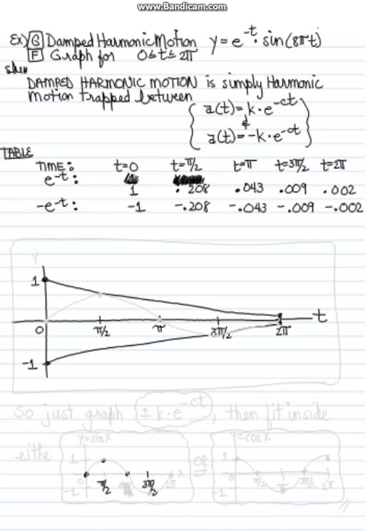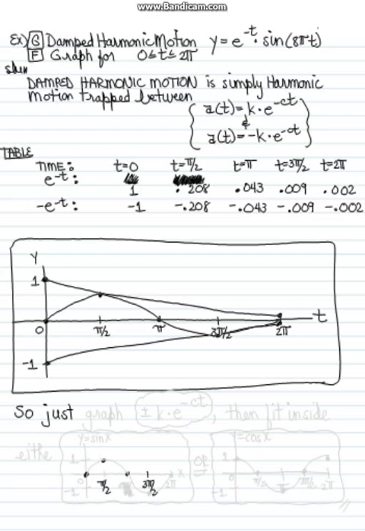All right, so we're trying to graph the given function at the very top, y equals e to the negative t times the sine of 8 pi times t. So what we're going to do is take the sine function and run it in between these two restrictions, the upper and lower graph. Now that's the sinusoidal wave. That's the sine function. You know, the sine function starts at 0, 0. Then it goes up, and at pi over 2 it's at its maximum. Then it comes down to 0 at pi.